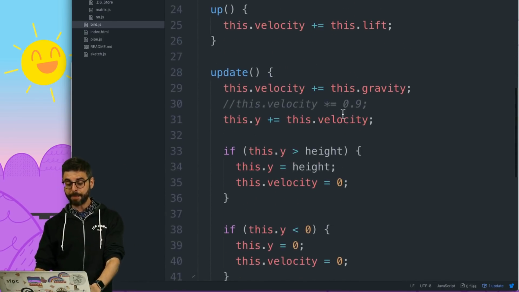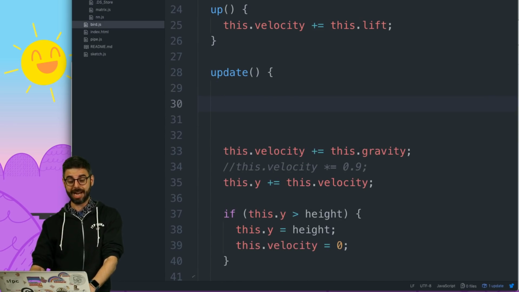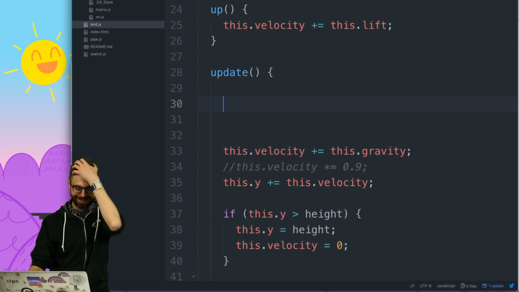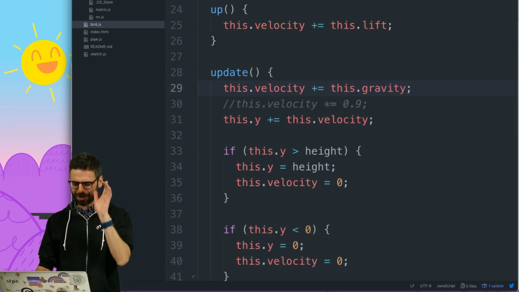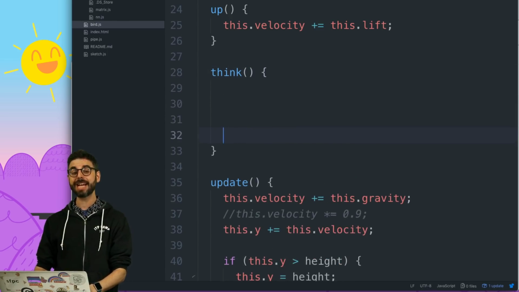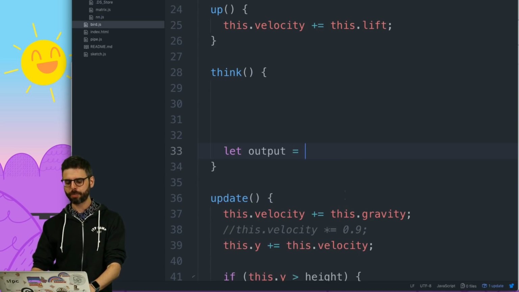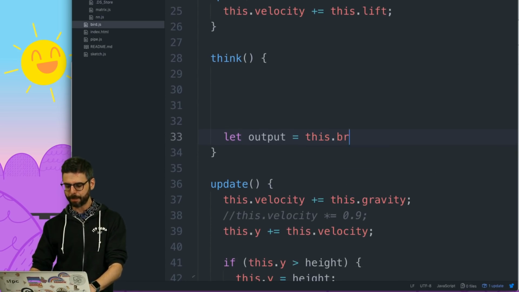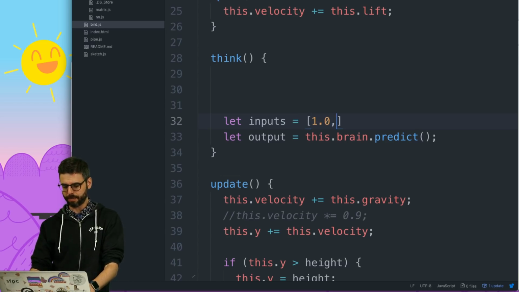And then in update, the bird is going to decide, oh, this is more complicated than I thought. Let's write a new function. Let's write a function called think. So in think, basically what I want to do is I want to say, let the output equal this.brain.predict, and I want to send in the inputs. So for example, the inputs have to be an array of 4 numbers.